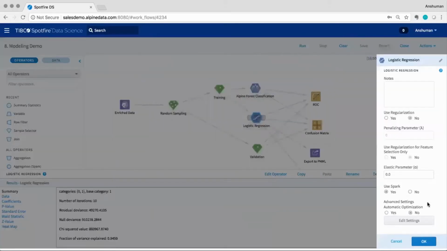Users have the option to overwrite this and create their own configurations. This innovation significantly reduces the load on an analytics practitioner as they no longer have to manually optimize every single job.